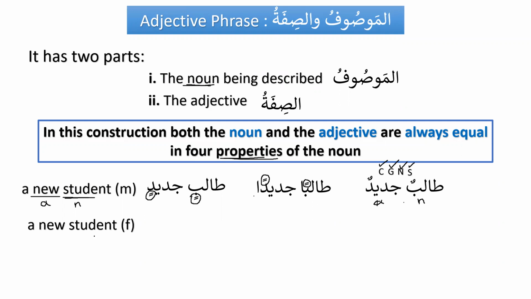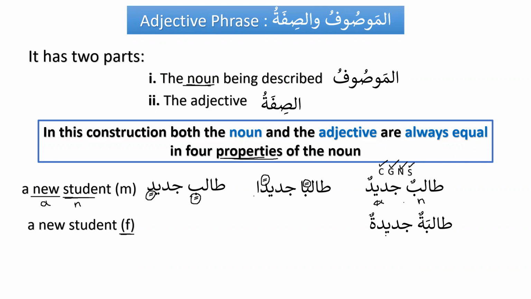In English, we say the same thing. We say a new student, but in Arabic, it has to be slightly different, as we know. What is the feminine of talibun? We say talibatun, right? We have to add ta marbuta. Because the noun is feminine, the adjective has to be feminine as well. So now we say talibatun jadidatun. It is not possible to say talibatun jadidun. That will be a mistake.